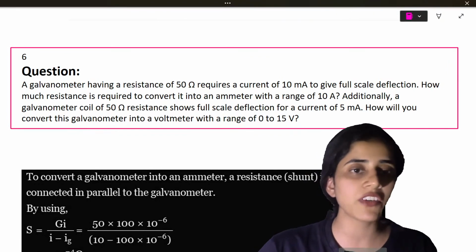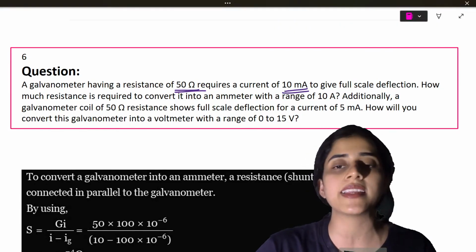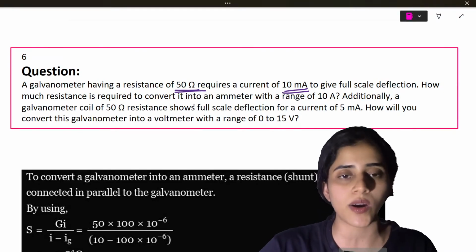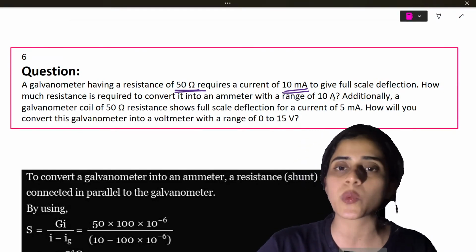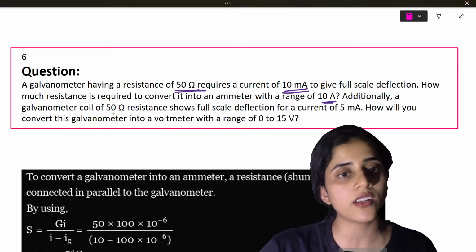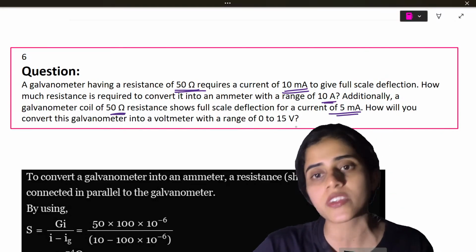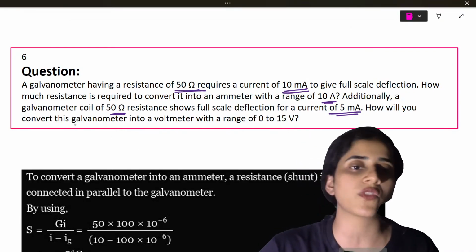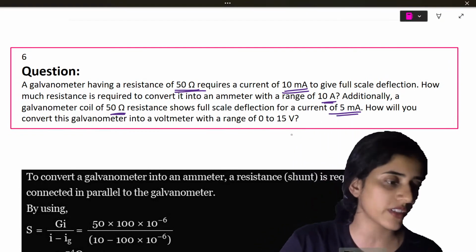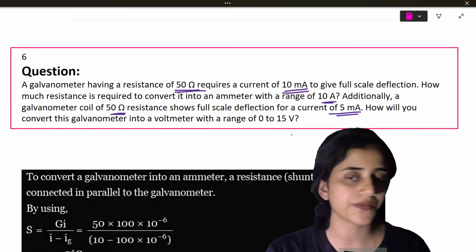Okay. A galvanometer having a resistance of 50 ohm requires a current of 10 milliamps to give full scale deflection. How much resistance is required to convert it into an ammeter with a range of 10 amps? Additionally, a galvanometer coil of 50 ohms resistance shows full scale deflection for a current of 5 milliamps. How will you convert this galvanometer into a voltmeter with a range from 0 to 15 volts? That is the question. Okay? Yes? Alright?